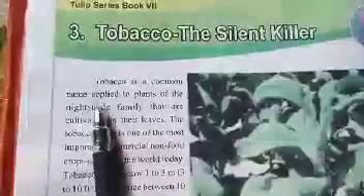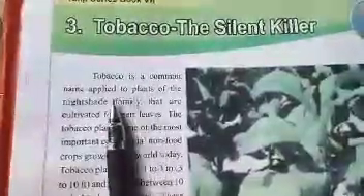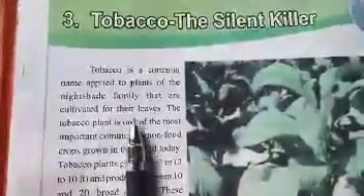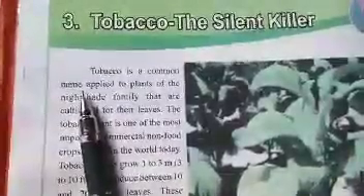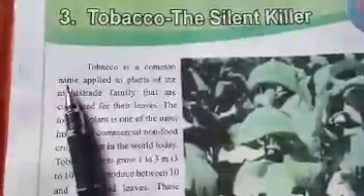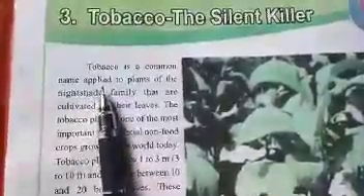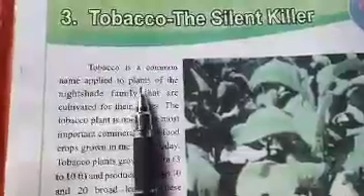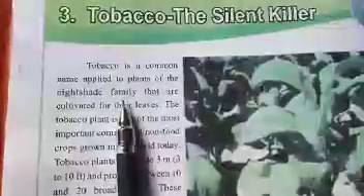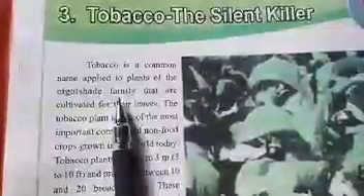Tobacco is a common name applied to plants of the nightshade family that are cultivated for their leaves. Tobacco, it is a common name. Common means which is general. Here it is grammatically an adjective. It qualifies a name. What kind of name is it? It is a common name. Applied is the past of apply. To plants, it is the plural of plant. Of the nightshade family, nightshade family of plants.